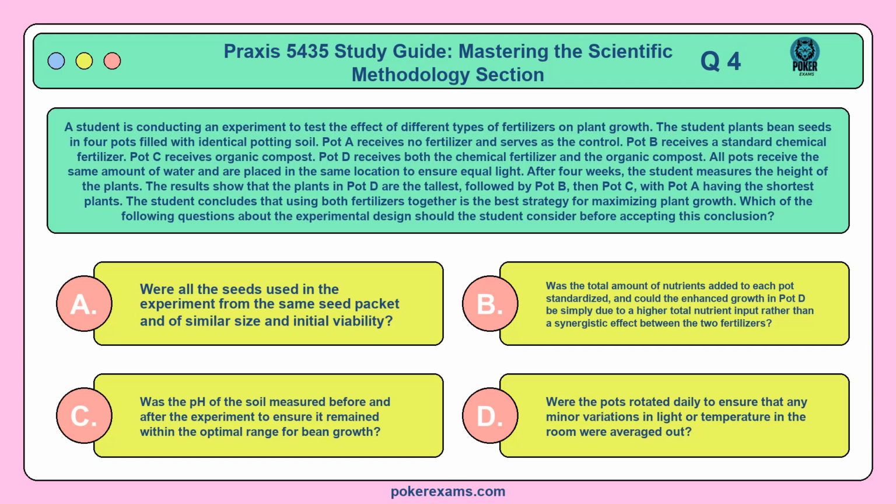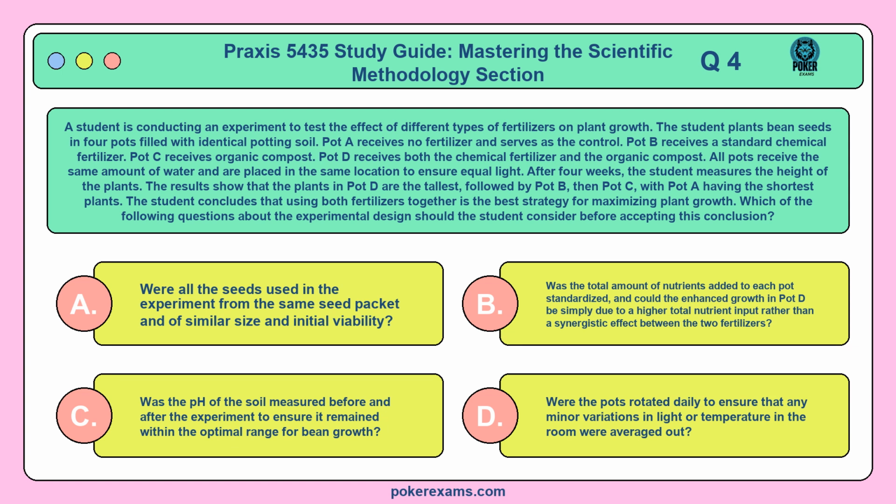Question 4. A student is conducting an experiment to test the effect of different types of fertilizers on plant growth. The student plants bean seeds in 4 pots filled with identical potting soil. Pot A receives no fertilizer and serves as the control. Pot B receives a standard chemical fertilizer. Pot C receives organic compost. Pot D receives both the chemical fertilizer and the organic compost. All pots receive the same amount of water and are placed in the same location to ensure equal light.